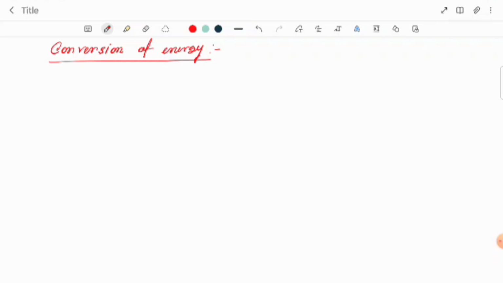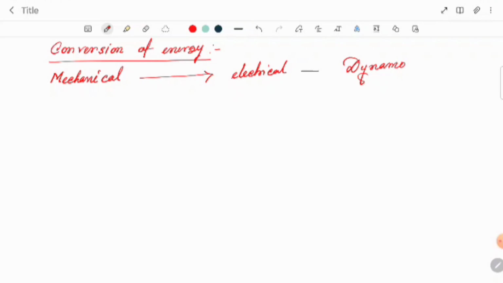That is very, very important. Suppose I say, give one example where mechanical energy is converted to electrical energy. The example is the dynamo. In the same way, if electrical energy changes to mechanical energy, that is the electric motor.